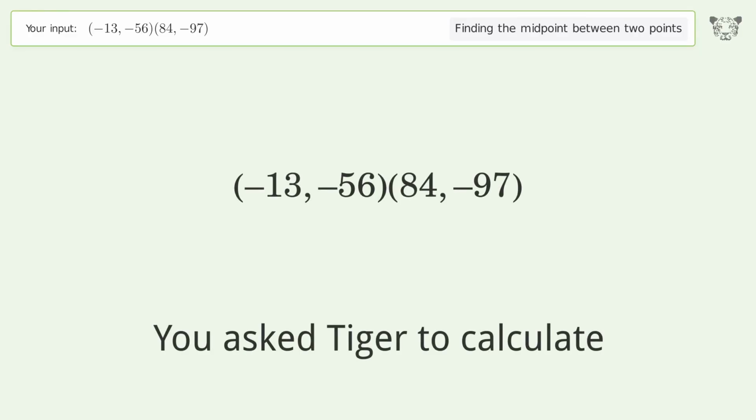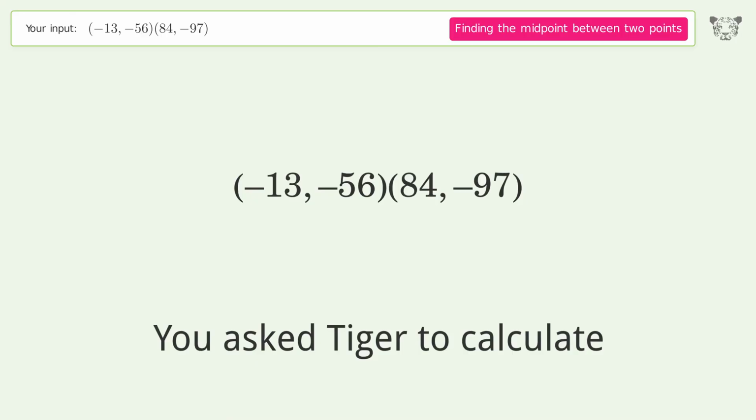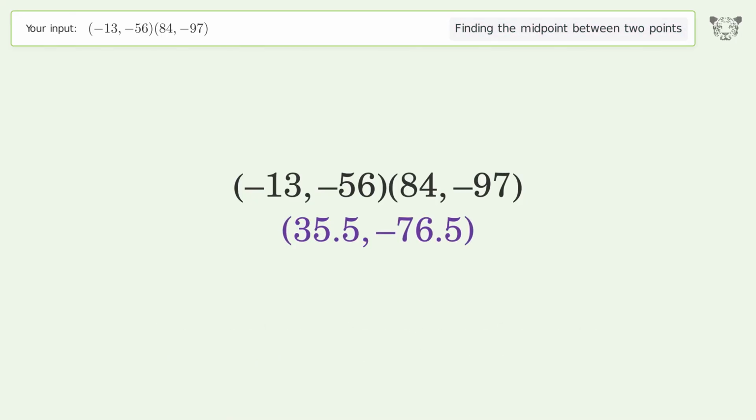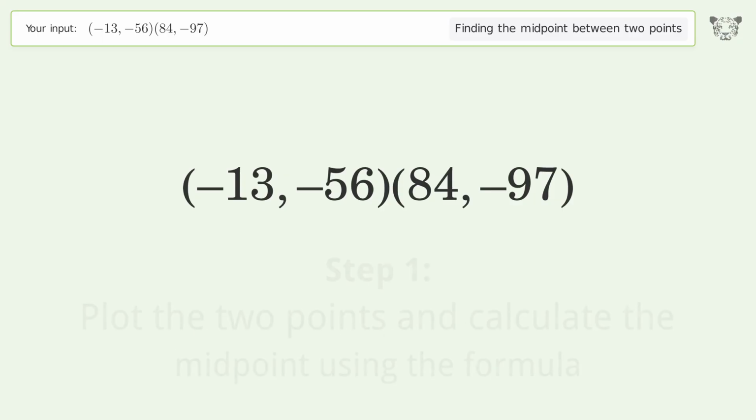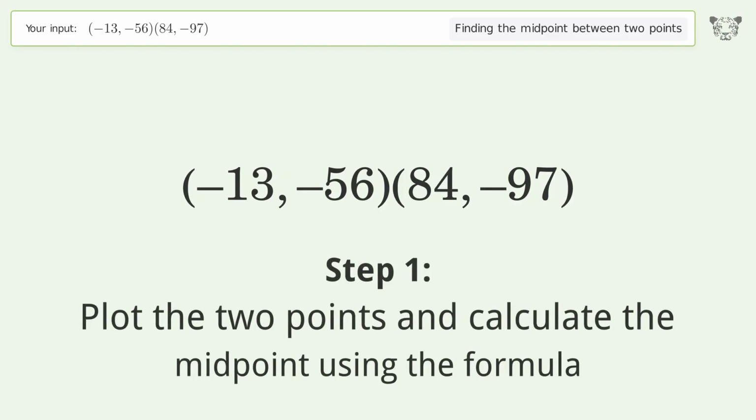You ask Tiger to calculate. This deals with finding the midpoint between 2 points. The midpoint between the 2 points is 35.5, negative 76.5. Let's solve it step by step. Plot the 2 points and calculate the midpoint using the formula.